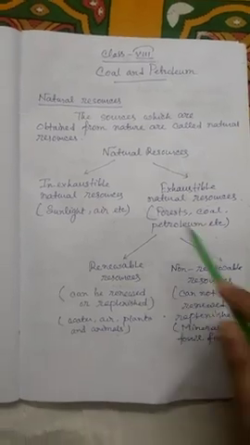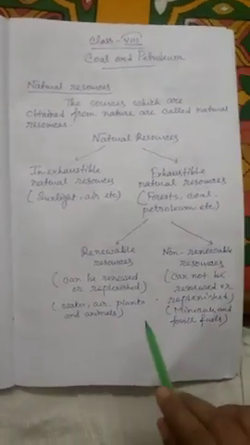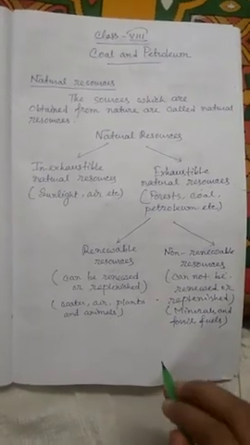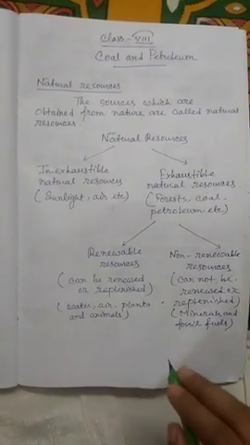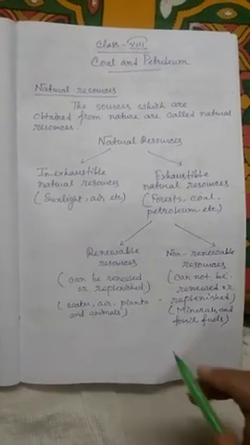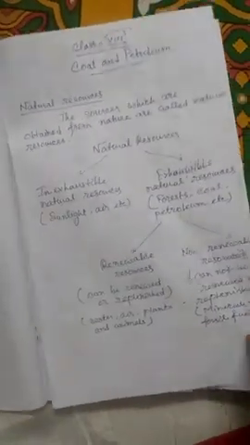Now why are we discussing these things? As we know that coal and petroleum are used for fuels, we need them to generate energy. So what is the definition of fuel? Let us see.